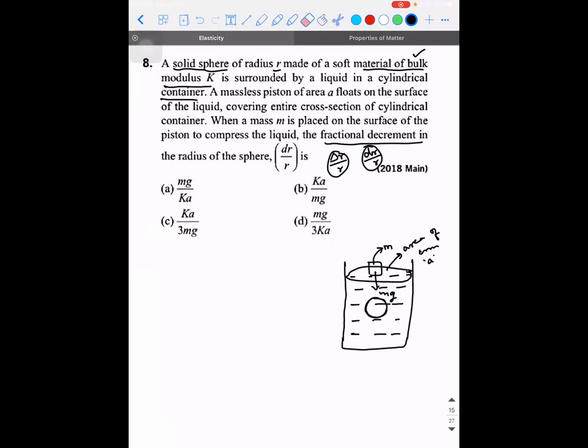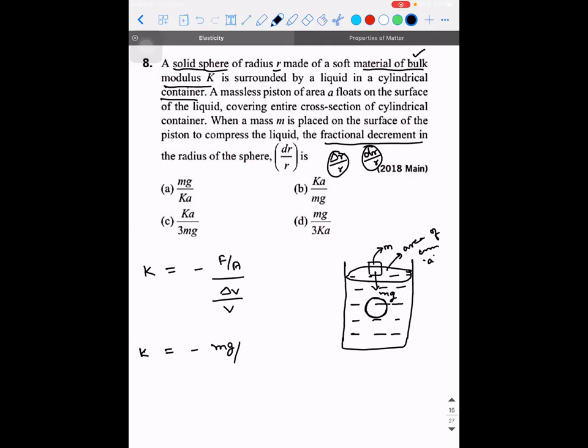Bulk modulus, sir. Yes. So what is the formula for bulk modulus? Minus F by A. Okay, I can write it as delta P itself, over delta V by V. Okay, you want to write it as F by A, that is how you are comfortable. We'll go with it. Minus. What is the force? That is mg. Minus mg divided by what is the area of cross section on which it is acting?